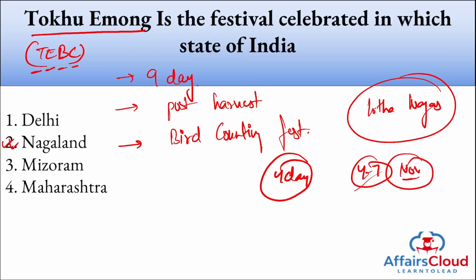And what is the aim basically? Why do we observe this Tokhu Imog festival? It was to recognize the incredible bird diversity and draw attention to the threatened habitat of Nagaland. All right, so coming back, who observed this? It is observed by Lotha Nagas.